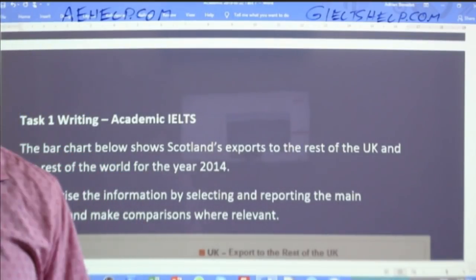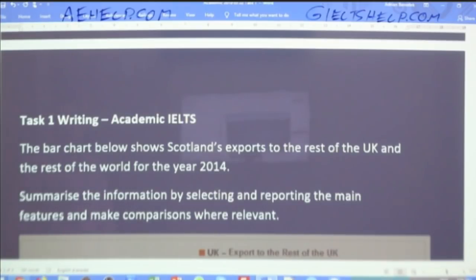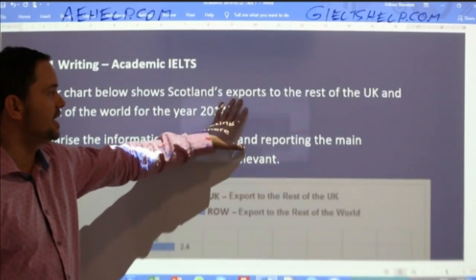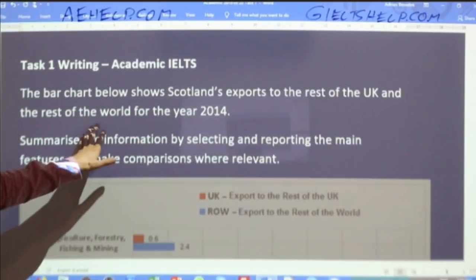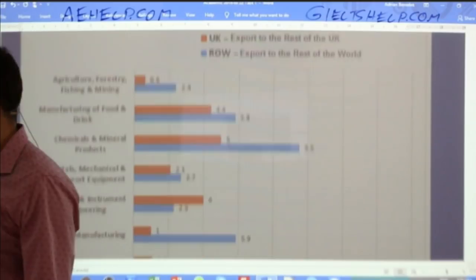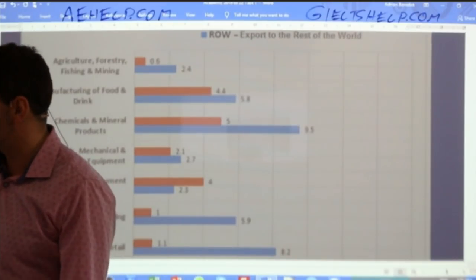So here, just paraphrase this information, and then we'll give some more details. So first of all, just paraphrase this. The bar chart below shows Scotland exports to the rest of the UK and the rest of the world for the year 2014. Okay, what kind of a bar chart is it? Think about that.